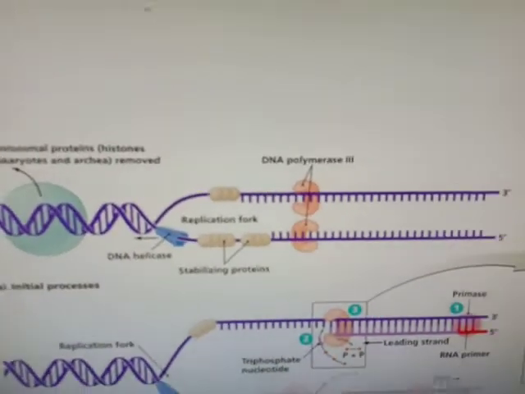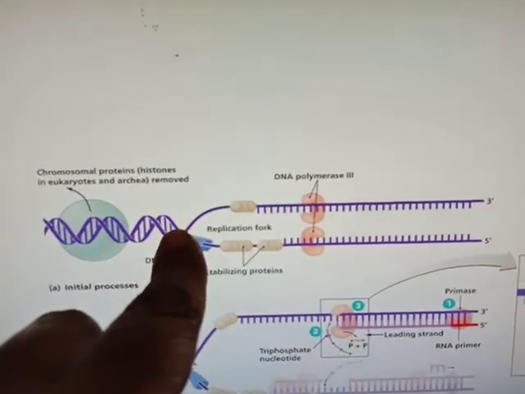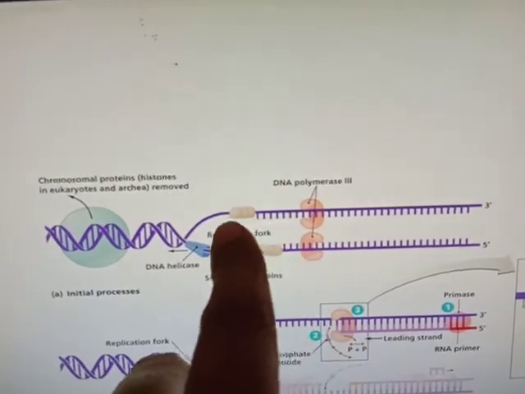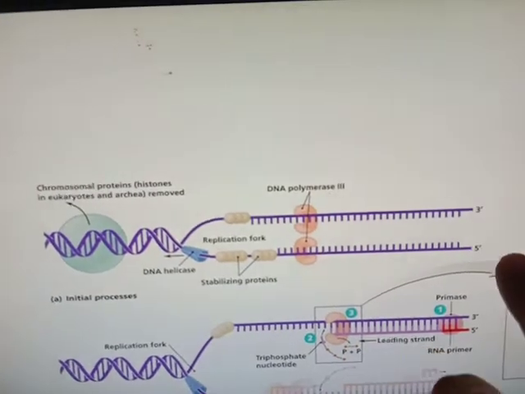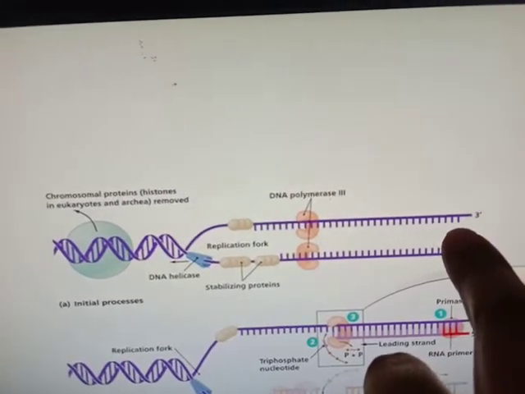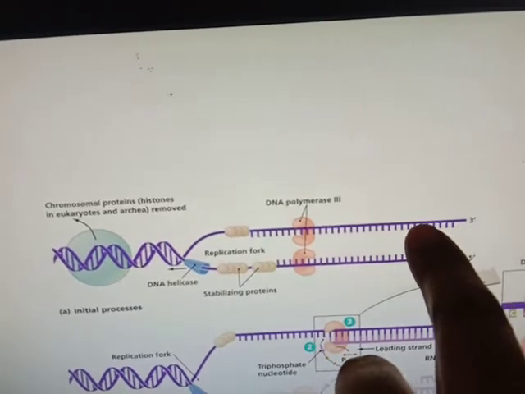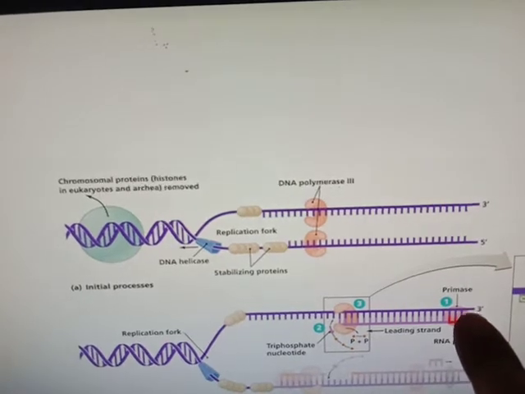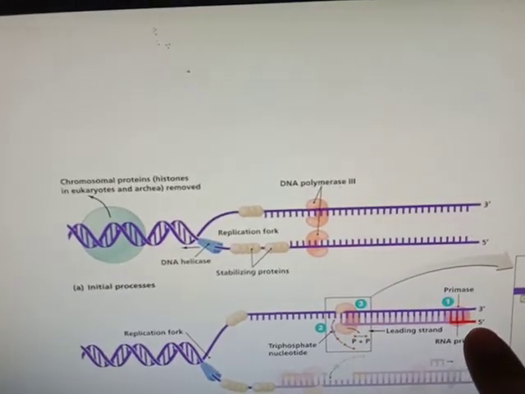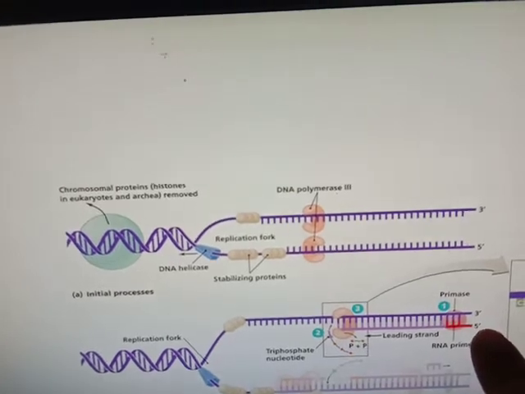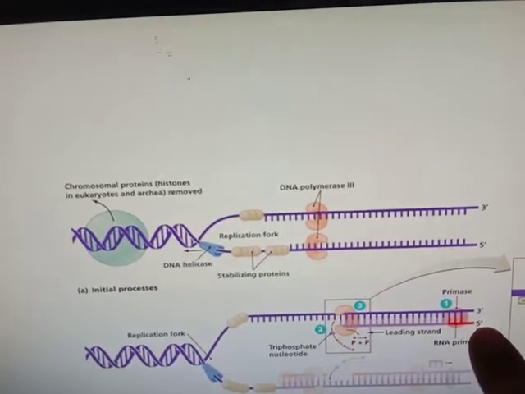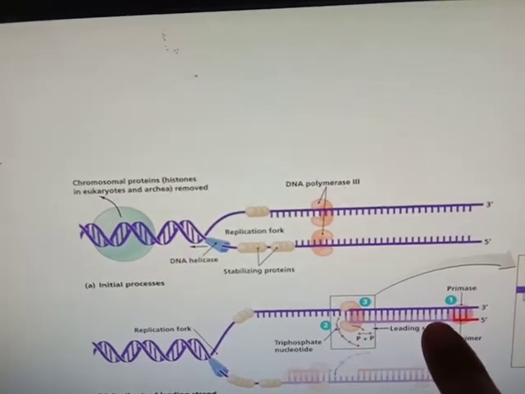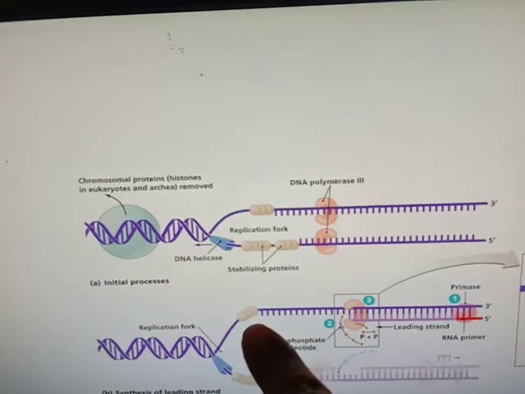Now here we see the replication fork. When replication takes place toward the replication fork, this is the 3' end and this is the 5' end, meaning the primer will bind here, 5' to 3', meaning this is the leading strand. One RNA primer will be required, so the RNA primer will bind to the 3' end here. Now DNA synthesis takes place from 5' to 3' end. So after RNA primer binding, DNA polymerase 3 will add the nucleotides here and it will continue.